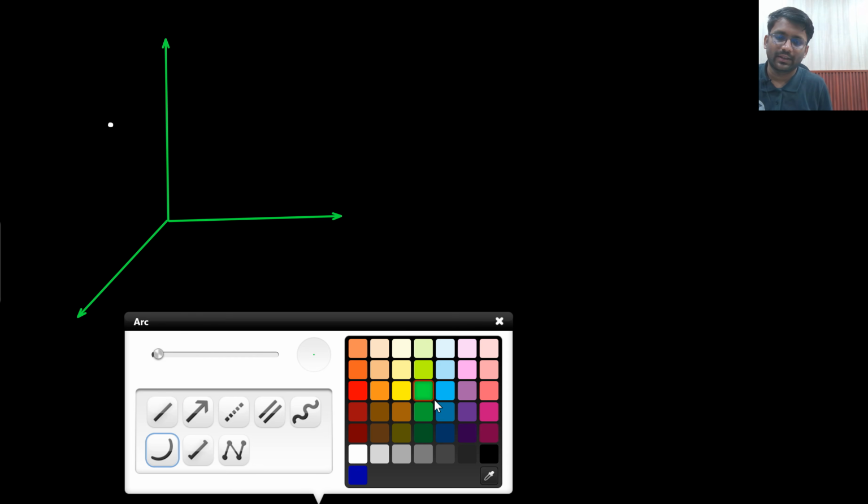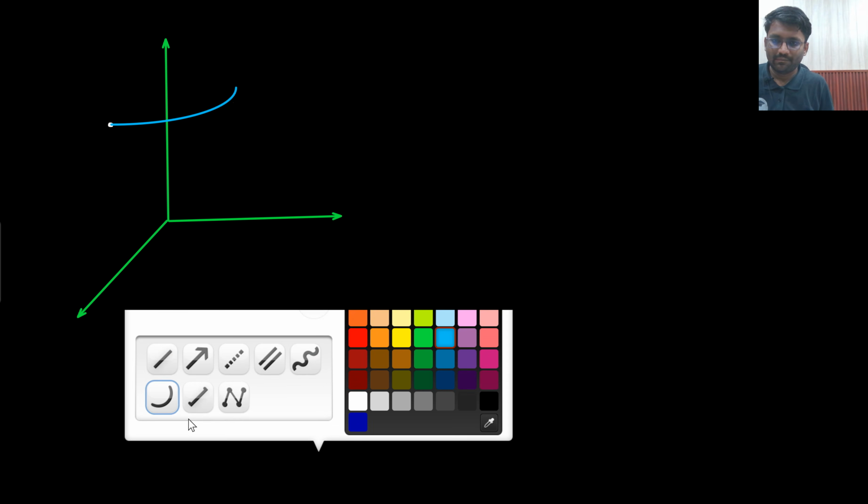S1 and S2. So let's make the diagram yet again for S1 and S2. So this is your S1 actually. S1 is going somewhat like this. And this is your S2.